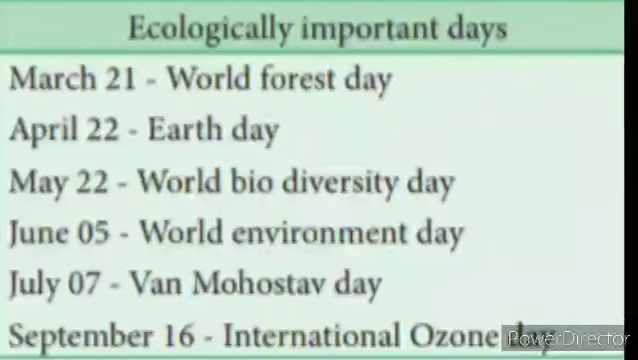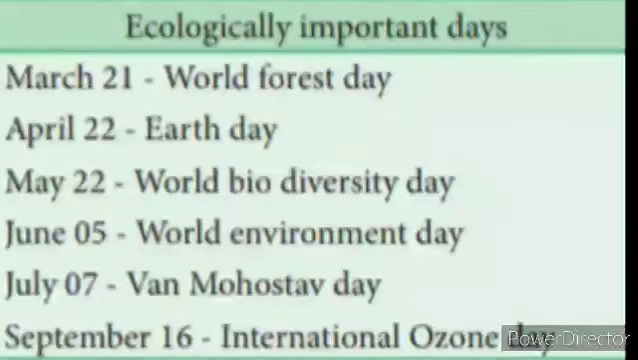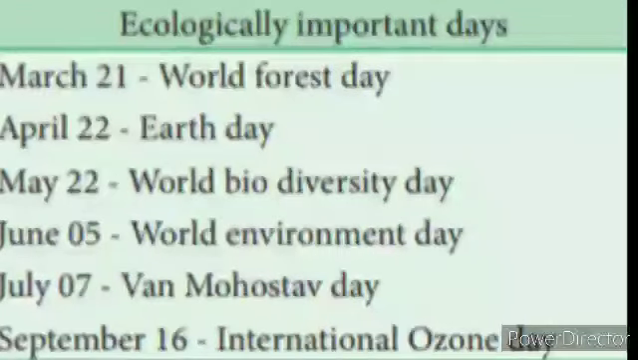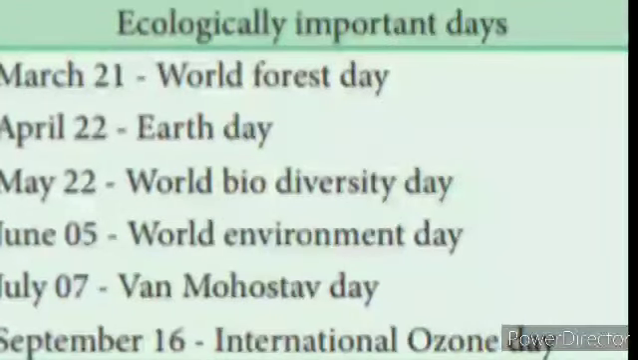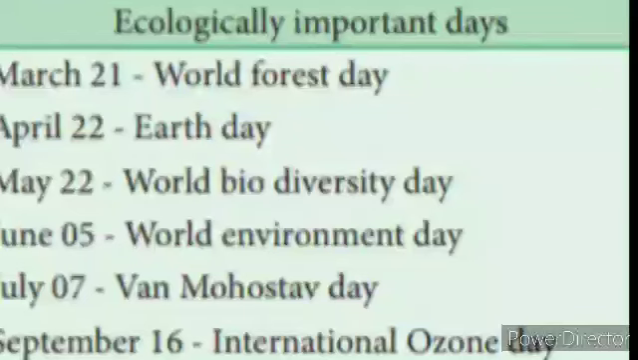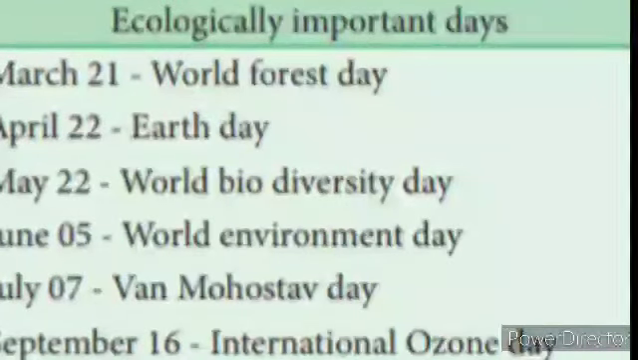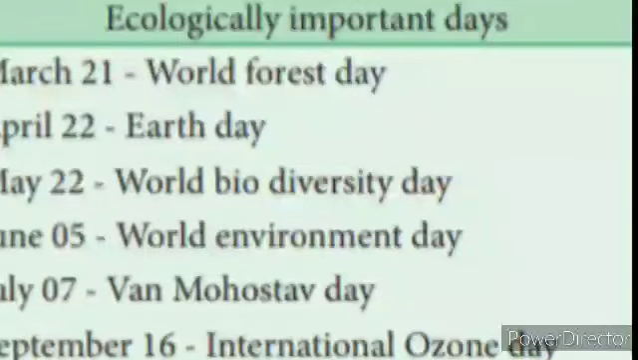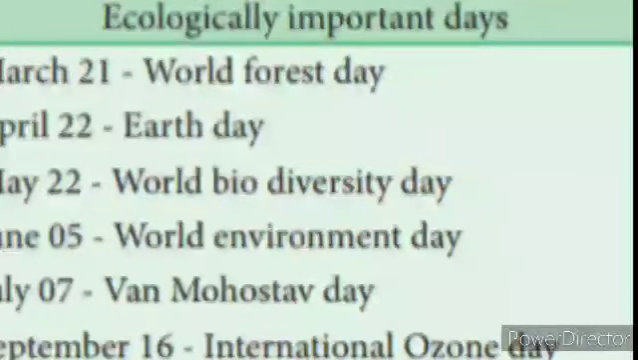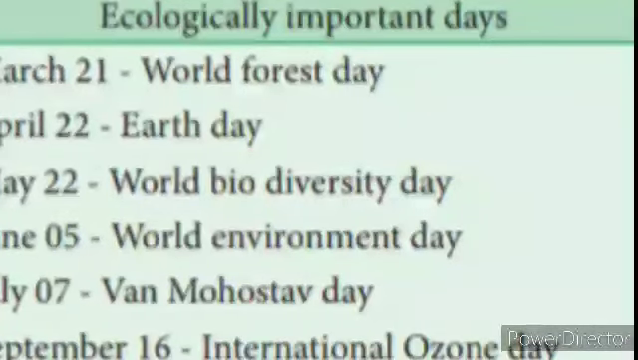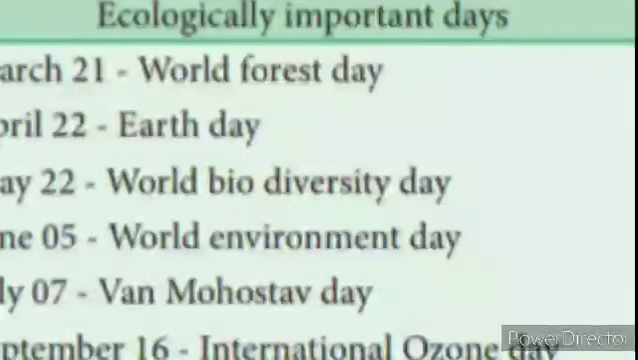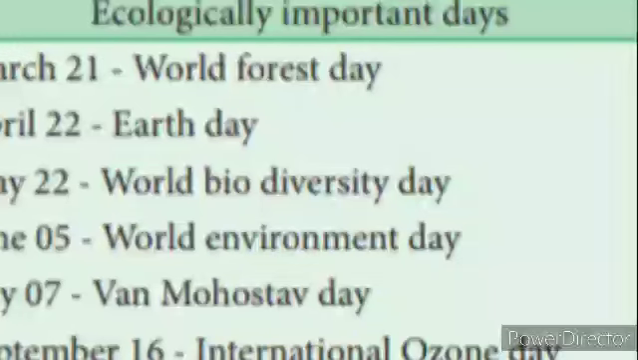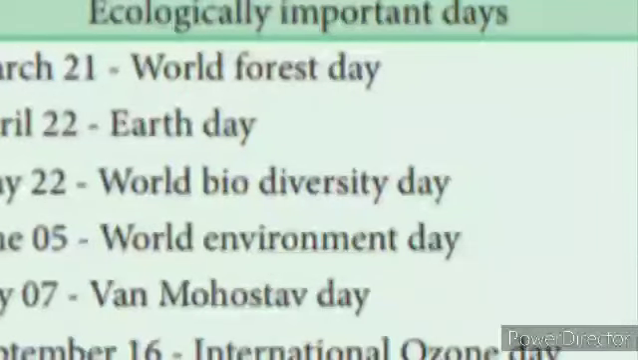Some ecologically important days. You have studied many days. Some of these ecologically important days are given here. March 21st, World Forest Day. April 22nd, Earth Day. May 22nd, World Biodiversity Day. June 5th, World Environment Day. July 7th, Van Mahotsav Day. September 16th, International Ozone Day.